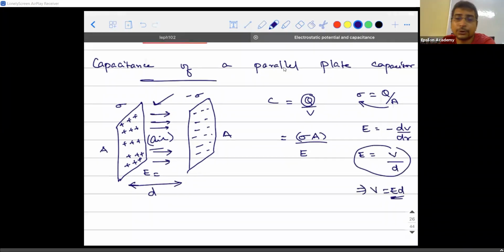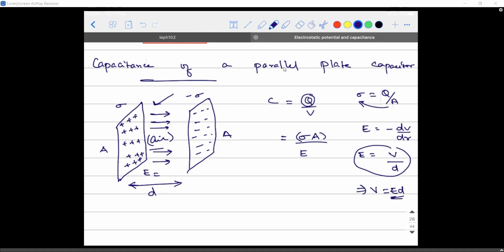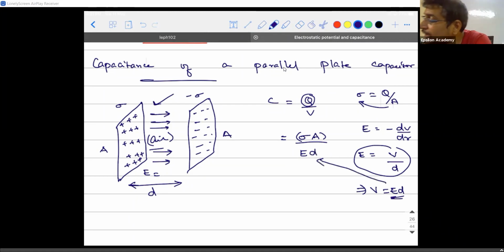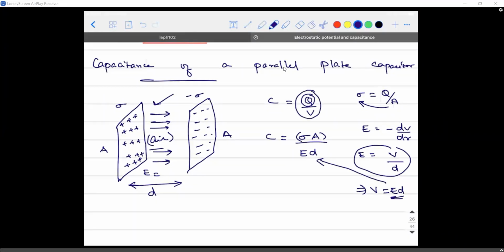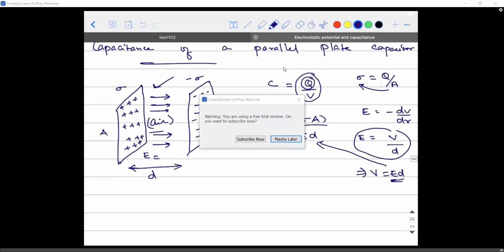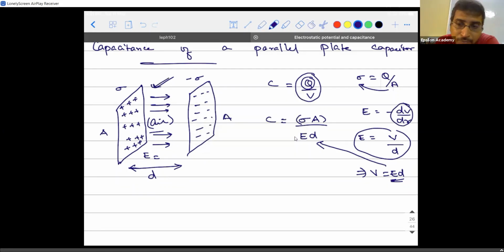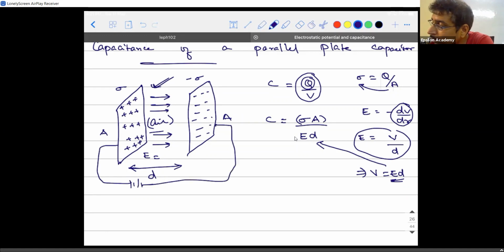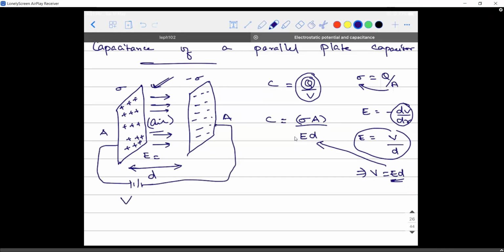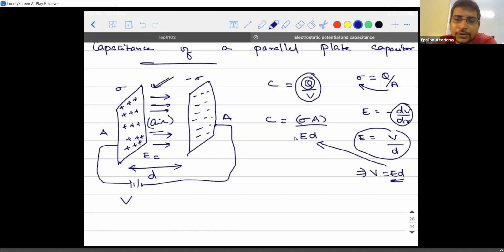Is there anyone having confusion in this? No doubt, sir. So you take this V equals E d and substitute it here, you will get something like this. Sir, can you explain once more that E is equal to volt by distance? Yes, so minus dV by dr is there, no? If I ignore the minus sign, why am I ignoring the minus sign? Because I know the direction of the electric field. So dV is the potential difference between the plates, right? Imagine you have connected a battery here. So the potential difference between the plates will be equal to the value of the potential difference of the battery.